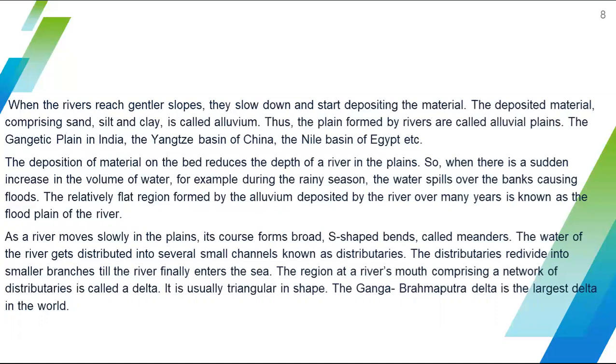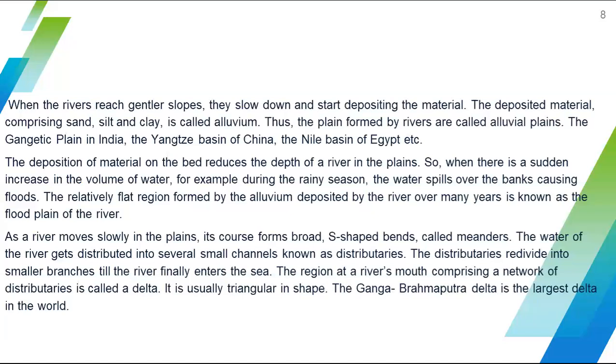These together are called alluvium. This deposited material comprising sand, silt, and clay is called alluvium. Thus the plain formed by rivers is called an alluvial plain. So this way the plain is formed by rivers. Examples of alluvial plains: in India, the Gangetic Plain; the Yangtze Basin of China; the Nile Basin of Egypt.